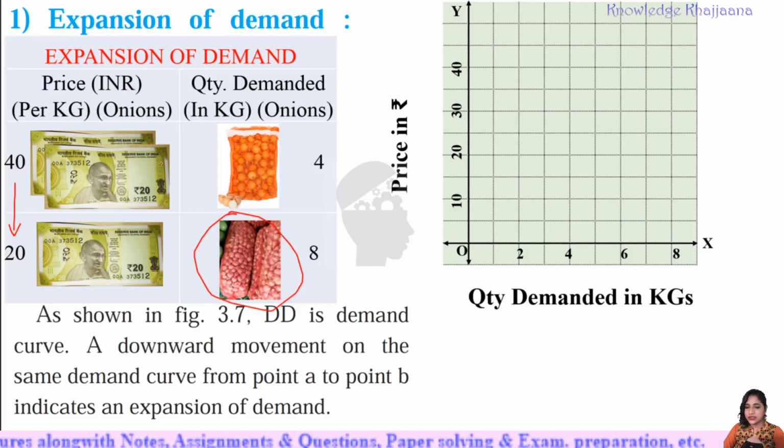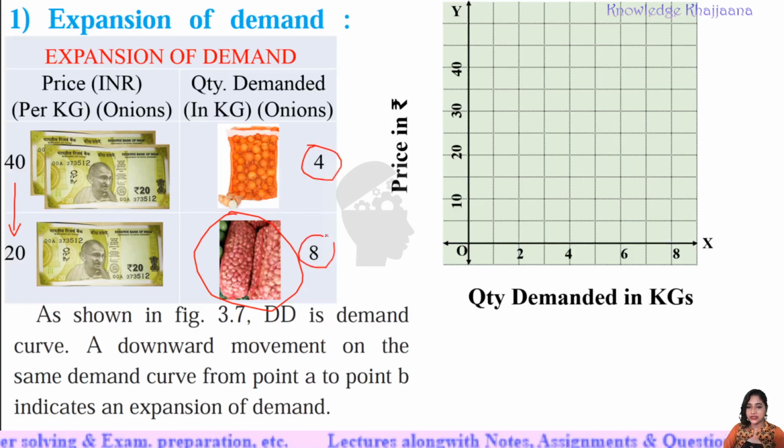Means I can consider 2 bags. When the price was 40, they bought 4 kgs. And when the price came down to 20 rupees, they bought 8 kgs, right? See, when the price decreased, the demand increased. Okay, now see, as shown in figure 3.7, the demand curve now we will see. Okay, I will show you. This is the graph paper, and along the x-axis there is quantity demanded in kgs, and along the y-axis there is price in rupees.